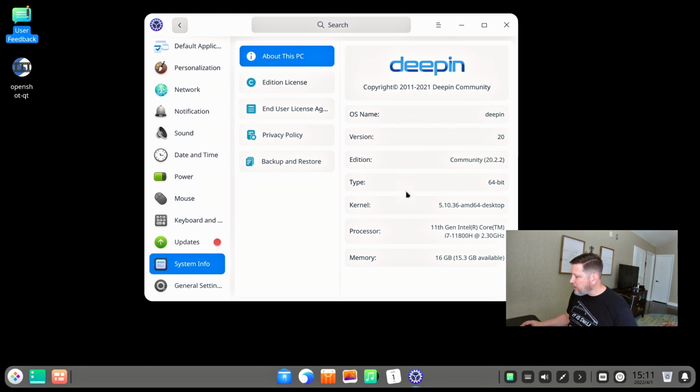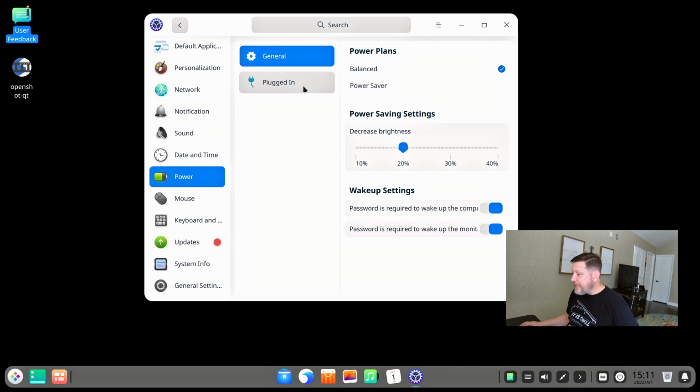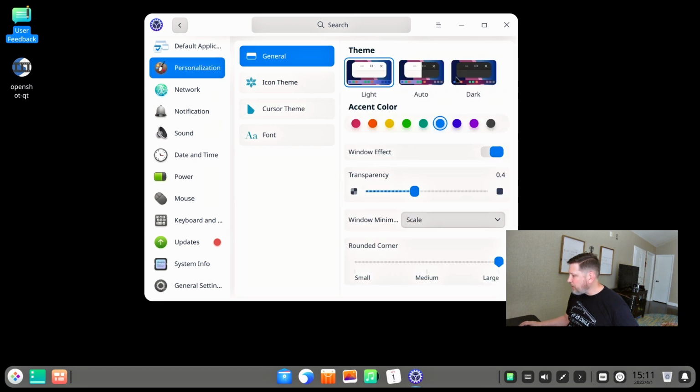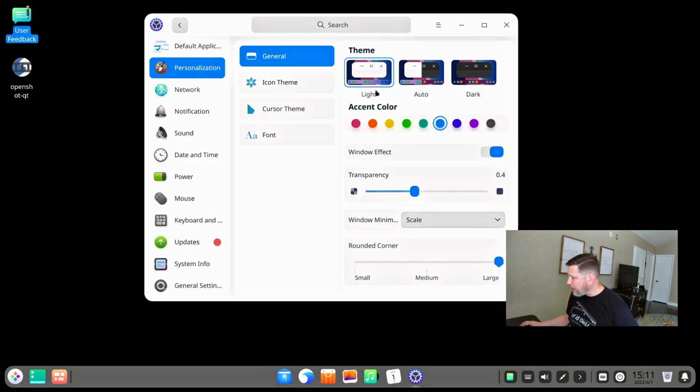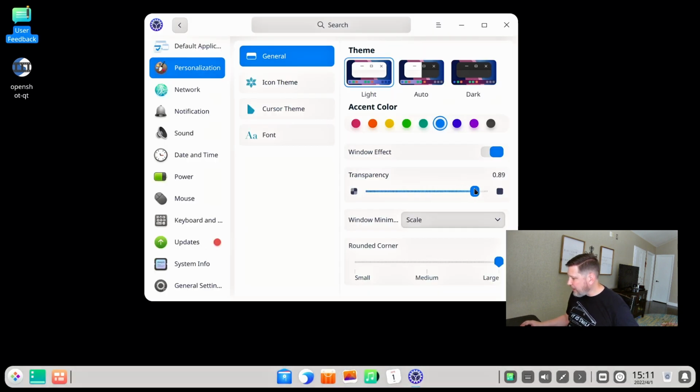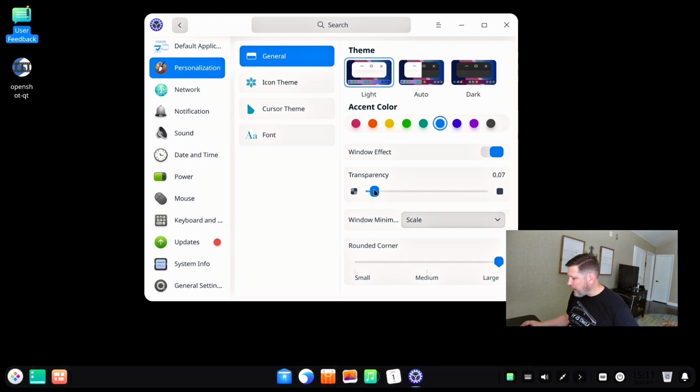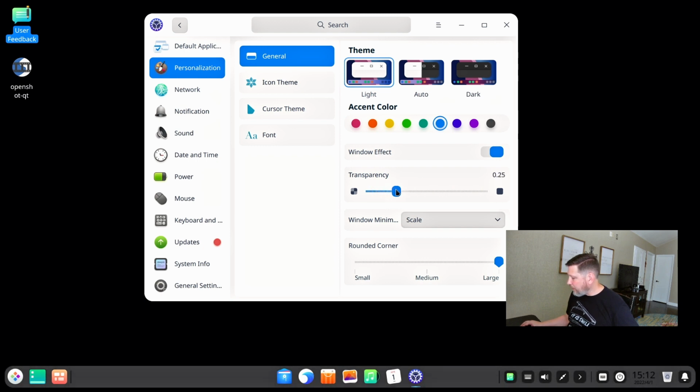You can see your information right here. Power management is here, whether it's for battery or plugged in, and personalization. You can do auto, or there's the dark theme right there. I can give it more transparency if you want to see more or less transparency, which I appreciate. Very cool. They've got the magic lamp or scaling down. So there's your whoop, whoop.